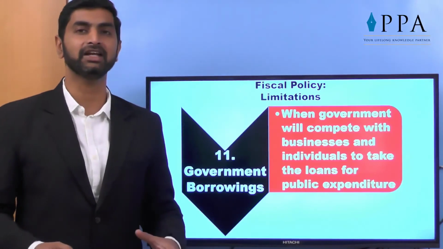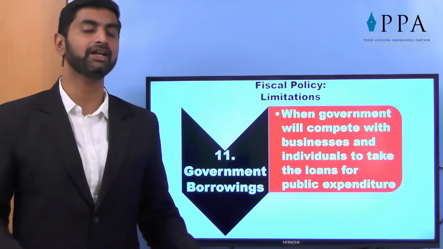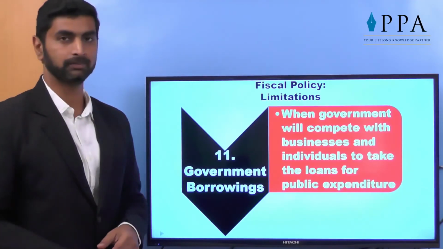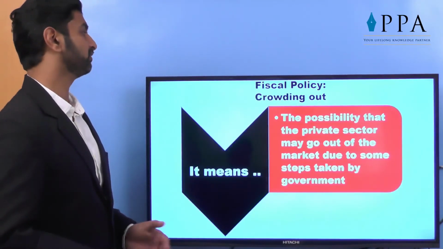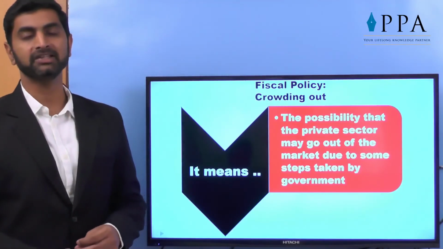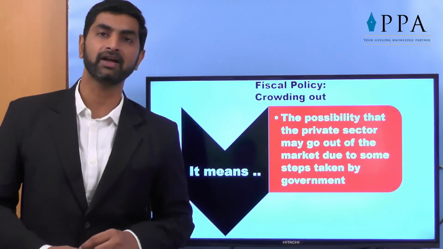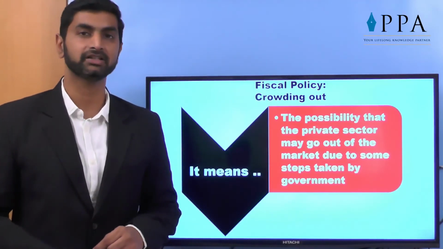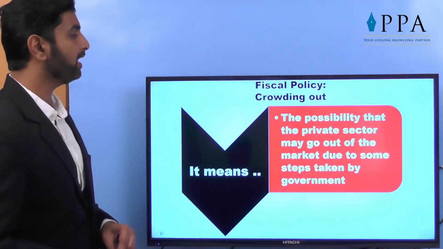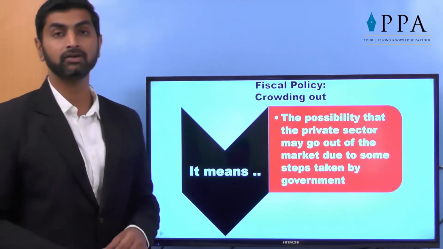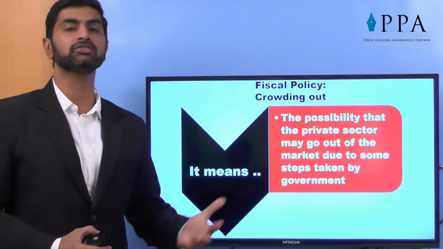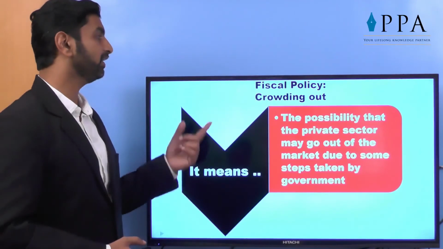That's why it's very easy to say that the government should take these kinds of easy steps, but we must check the limitations in the path of that fiscal policy journey also. So these are all the limitations we have seen in fiscal policy. There is one last concept which must be considered. Many economists assume that the crowding out effect is the most limiting or most dangerous factor of any fiscal policy. What is this? It means the possibility that the private sector may go out of the market due to some steps taken by the government. When government interference starts, there is a risk that the private sector may go out of the market. Maybe they are demotivated, which is called crowding out.